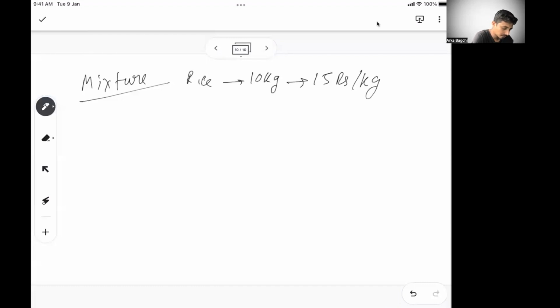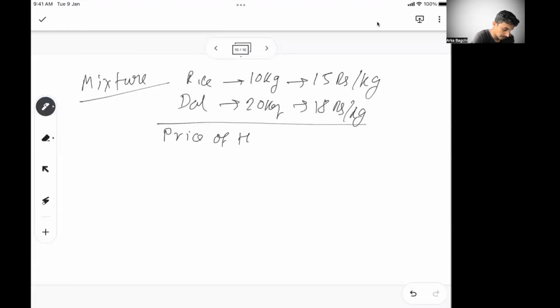Same numbers I'm using. And then you bought dal of 20 kg, which is 18 rupees per kg. So what is the price of the mixture? Let's say you have mixed this dal and rice. What is the average price of the mixture, or the average price of the items that you purchased?